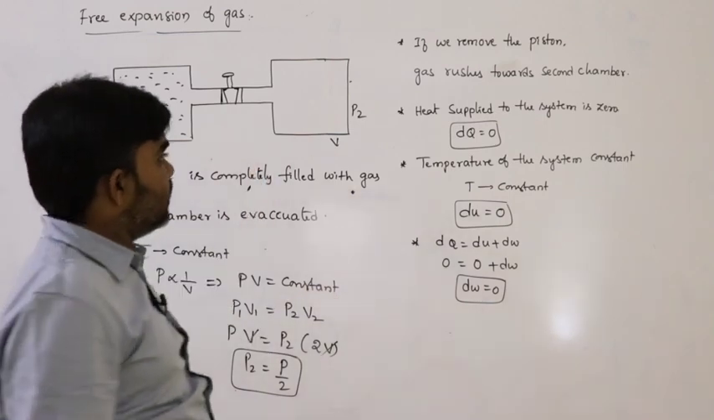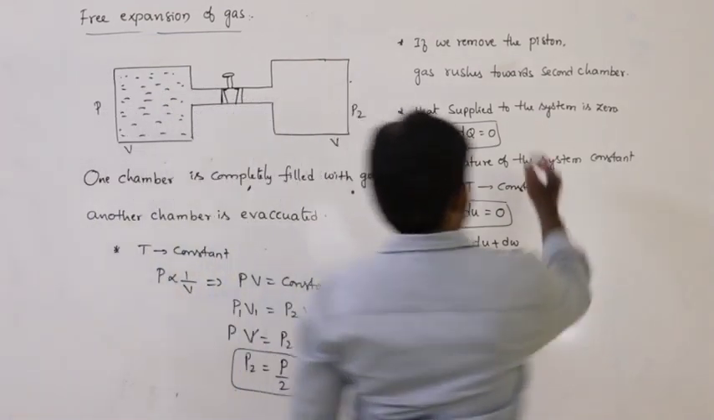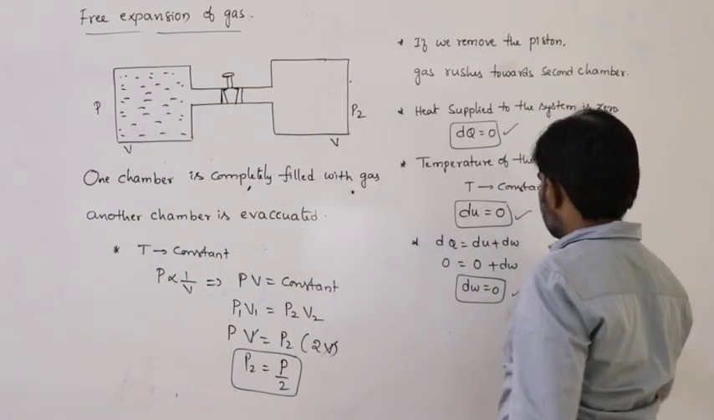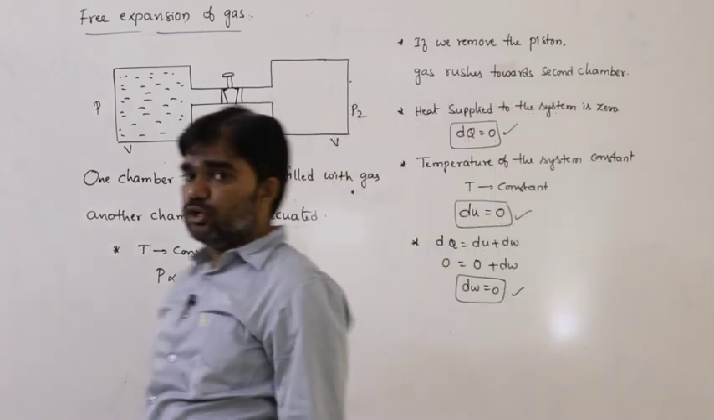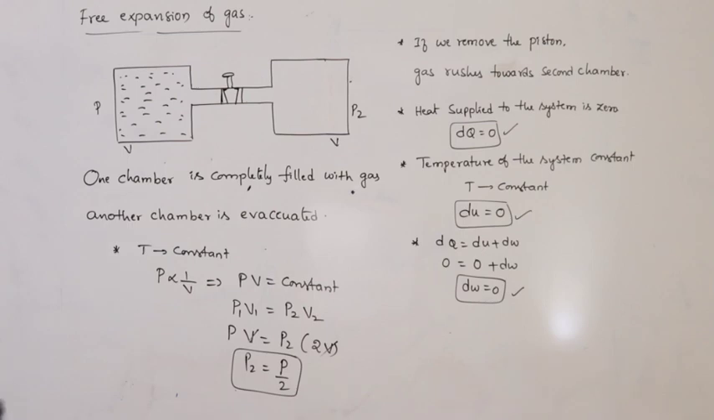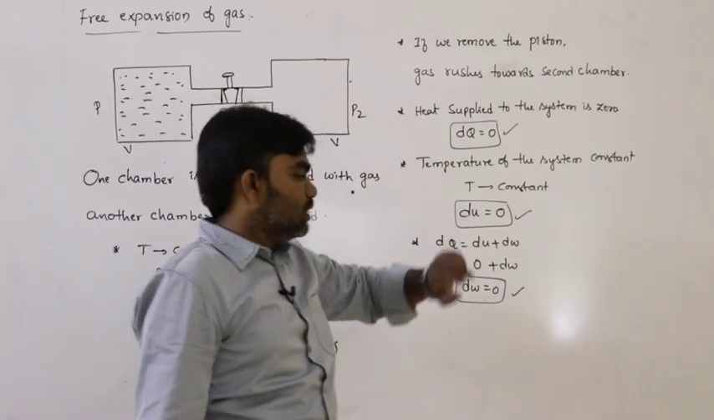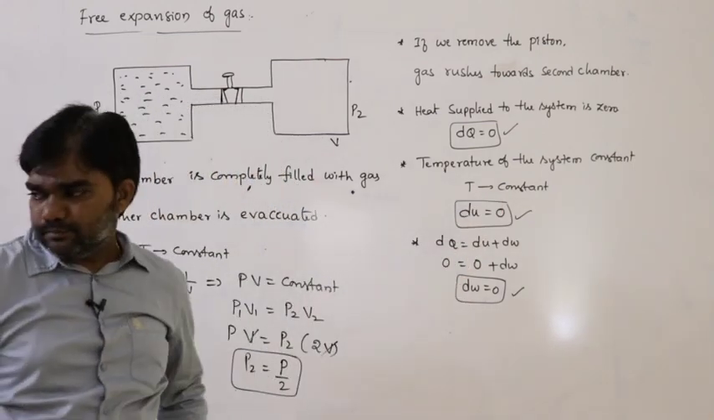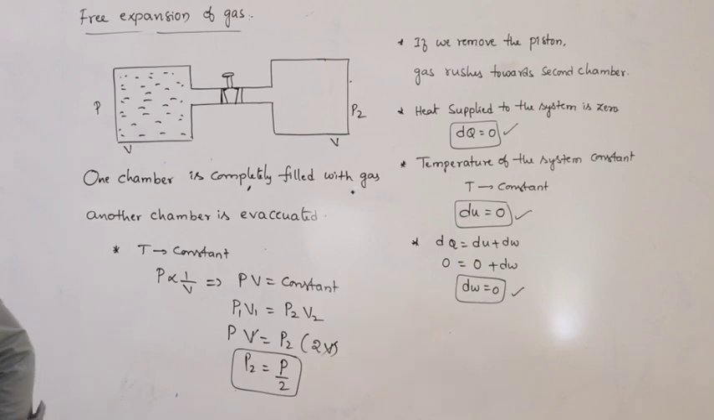So this is the free expansion of the gas, and these are the points you have to remember. dq equals 0, du equals 0, dw also equals 0 in case of free expansion, and temperature remains constant. That's very important. Next.